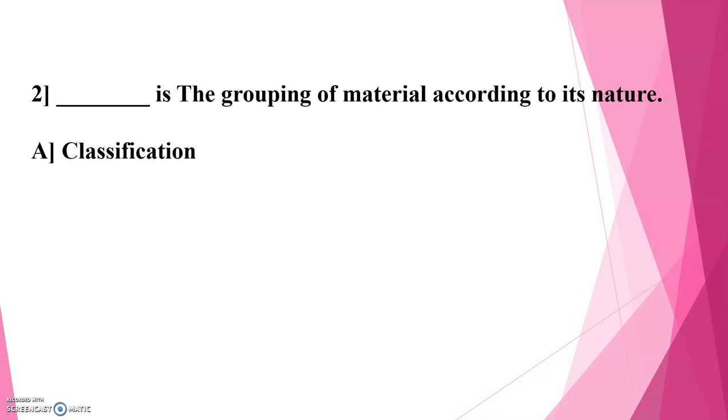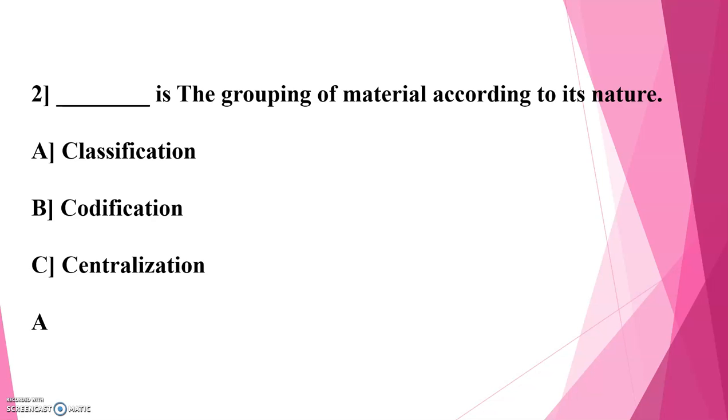Question number 2. Dash is the grouping of material according to its nature. A. Classification, B. Codification, C. Centralization, and the correct answer is A. That is the classification. In classification, the various materials are grouped under various categories. For example, steel items, building material, petrol, diesel, lubricant, etc. It may be further classified into subgroups. So classification is the correct option for this question. Classification is the grouping of material according to its nature.